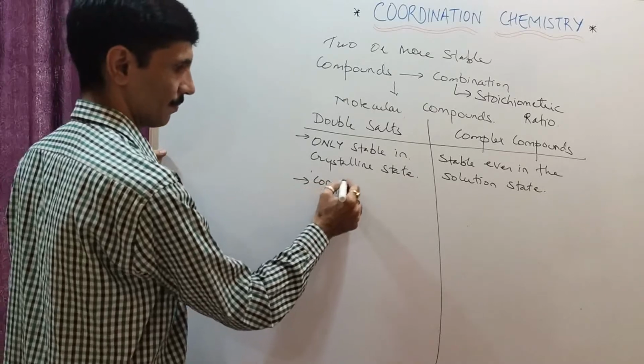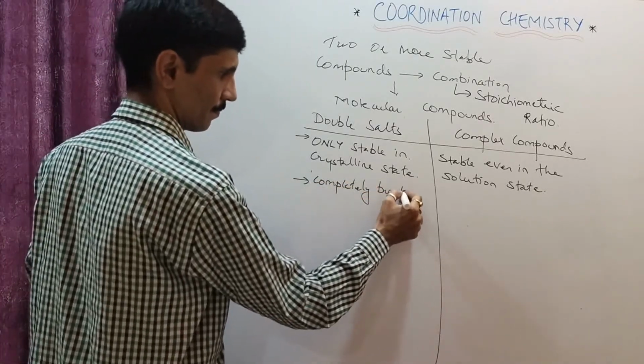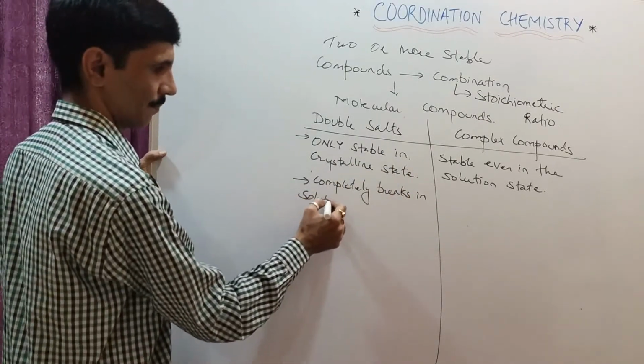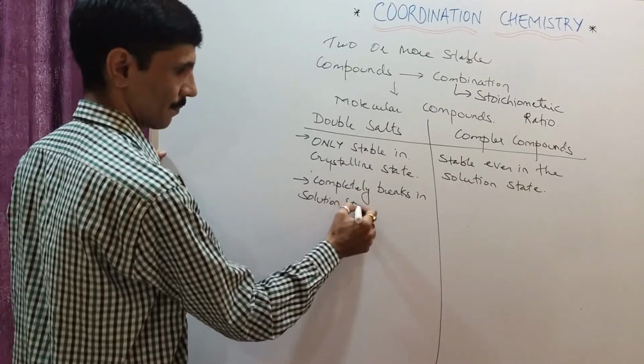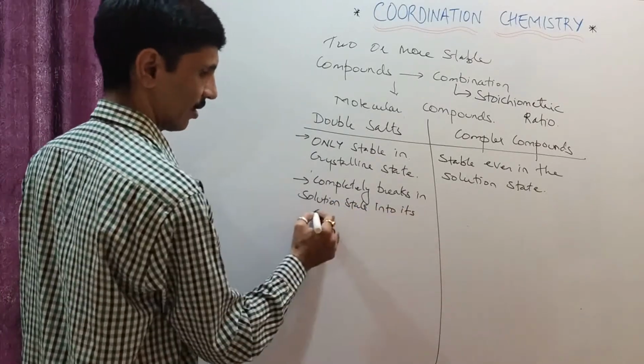Completely breaks in the solution state into its constituent ions.